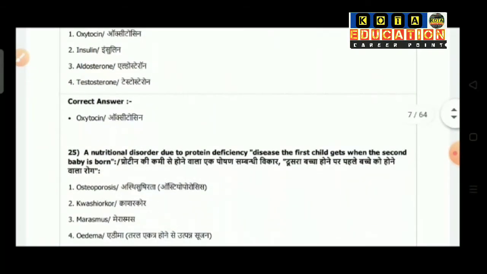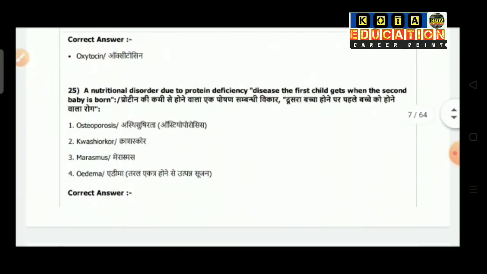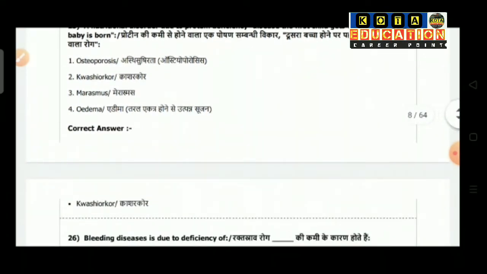Question number 25 is nutritional disorder due to protein deficiency disease the first child gets when the second baby is born. Option 1 is osteoporosis, option 2 Kwashiorkor, option 3 is marasmus, and option 4 is edema. So the correct answer is Kwashiorkor.